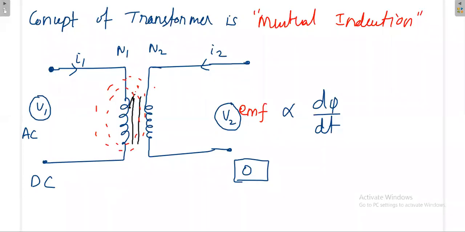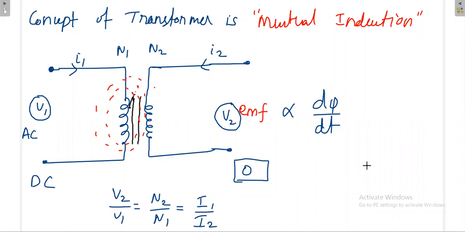V2 divided by V1 means N2 divided by N1. Then the current will be in the opposite nature, so this will be I1 divided by I2. This is the voltage, current, and turns ratio relationship for the transformer. So V2 divided by V1 is equal to N2 divided by N1, which is equal to I1 divided by I2.